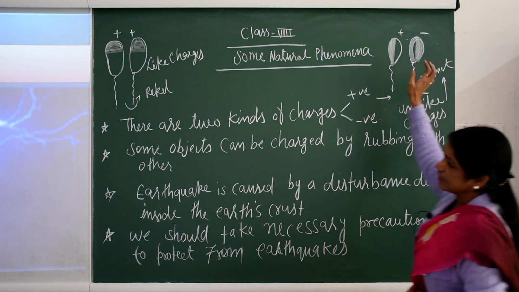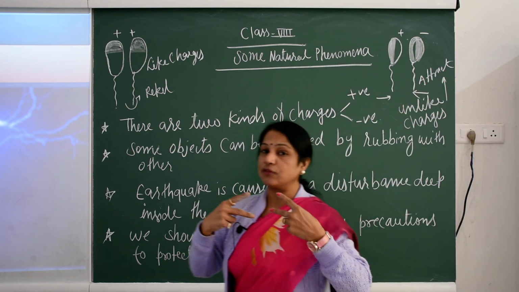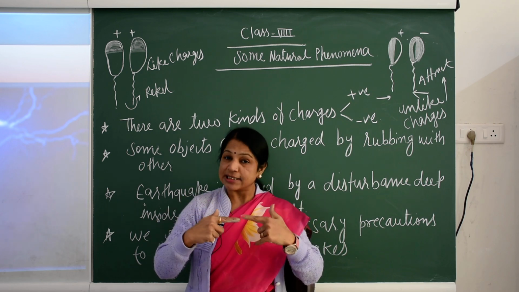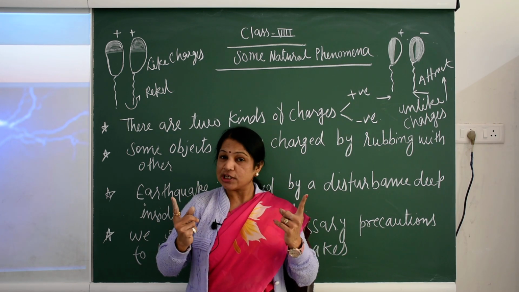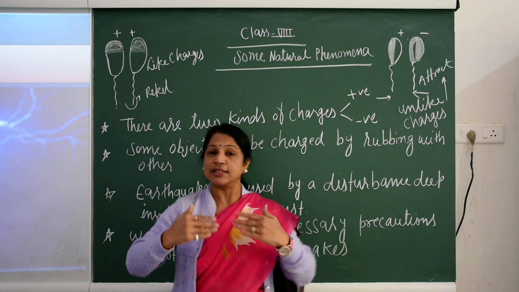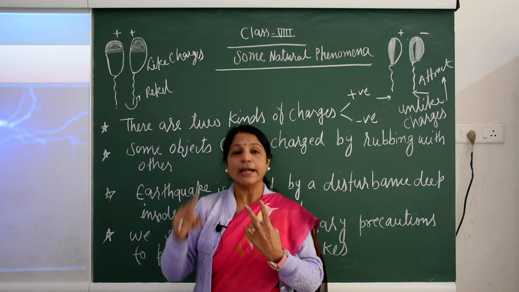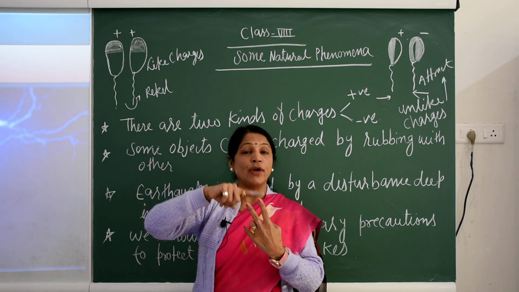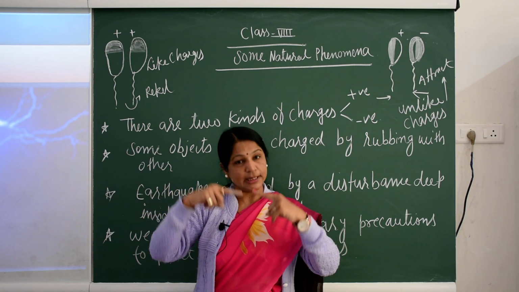So, very simply, two objects with the same type of charge repel each other, whereas with different types of charges, one positive and one negative, they attract each other.